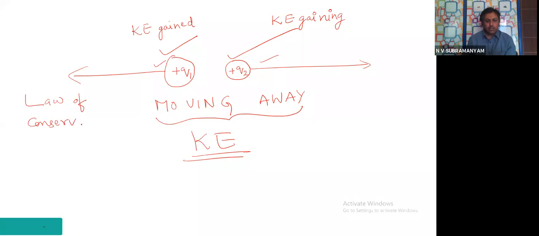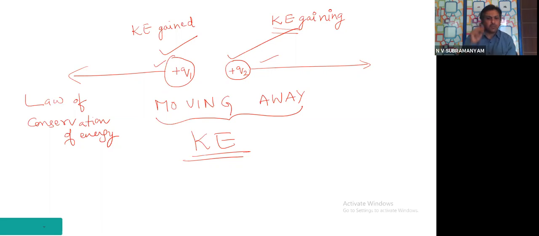What is that law, children? According to this law, if kinetic energy is gained, then some other form must have been lost. What was that form? That must have been the potential energy.